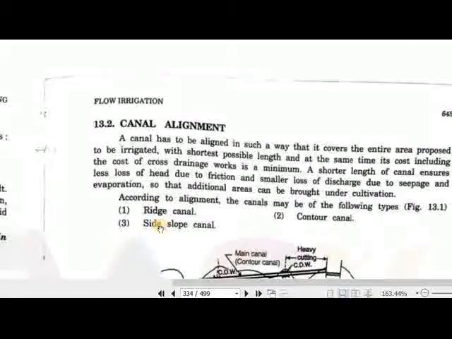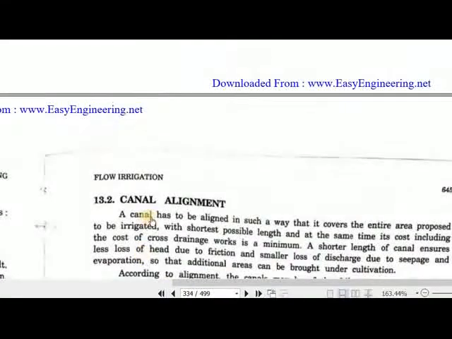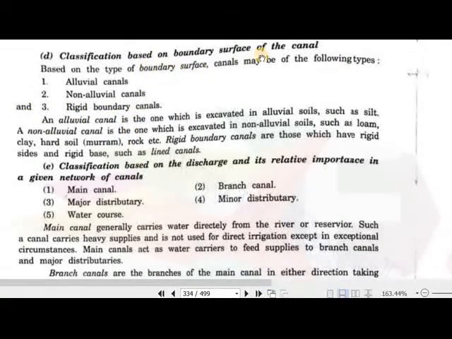And the classification based on the boundary surface of the canal: alluvial, non-alluvial and rigid boundary canals. An alluvial canal is one which is excavated in alluvial soil. Like in Punjab, we have alluvial soil. This soil came from the mountains due to erosion, sedimentation and sediment transport in the river.